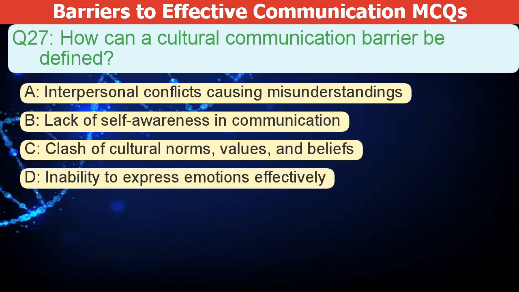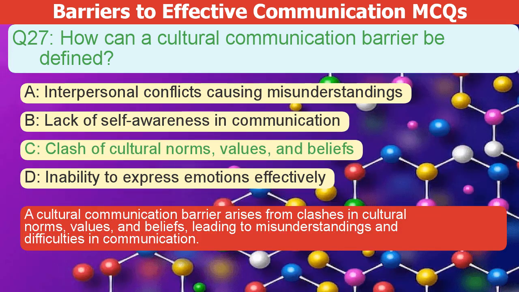How can a cultural communication barrier be defined? A. Interpersonal conflicts causing misunderstandings. B. Lack of self-awareness in communication. C. Clash of cultural norms, values, and beliefs. D. Inability to express emotions effectively. The correct answer is C. A cultural communication barrier arises from clashes in cultural norms, values, and beliefs, leading to misunderstandings and difficulties in communication.